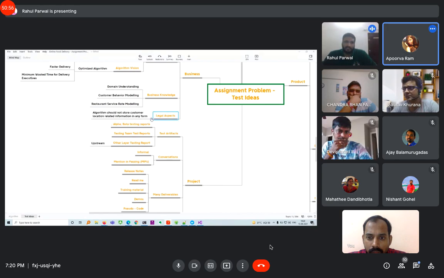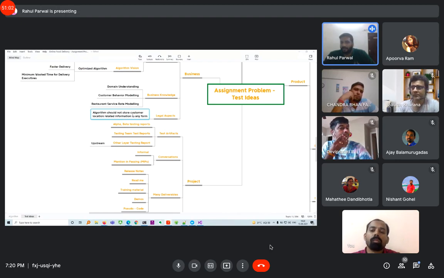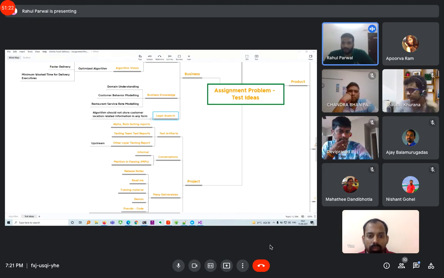Next is the legal aspect. Any data, for example customer location related information, should not be stored by this algorithm in any form. That could be a legal concern, and this is something to watch out for: that the algorithm is not putting it somewhere, saving it, manipulating it in a wrong way, or exposing it. So that's a legal aspect that we have to check.